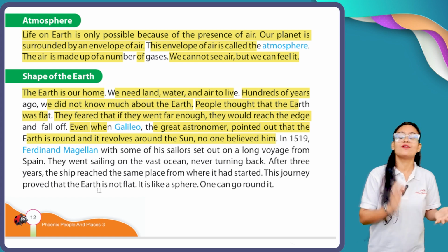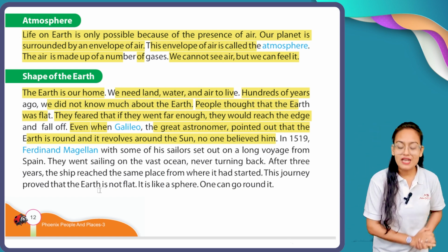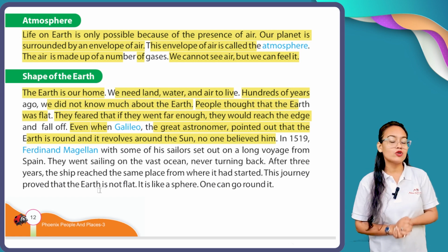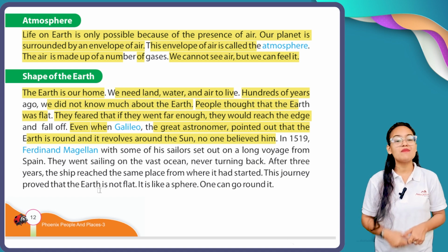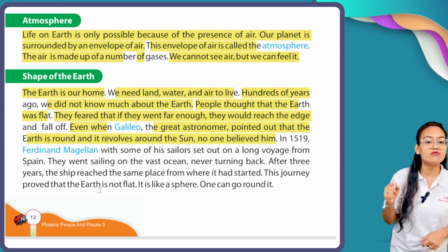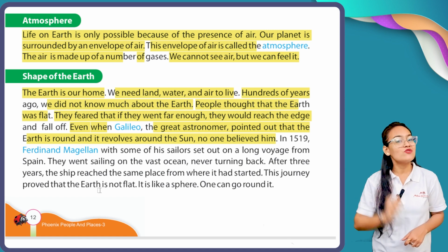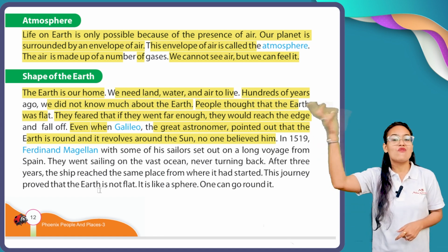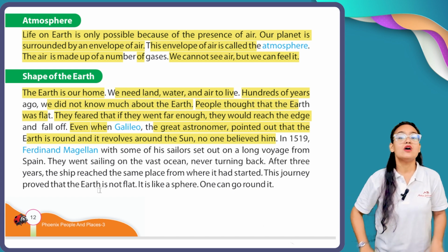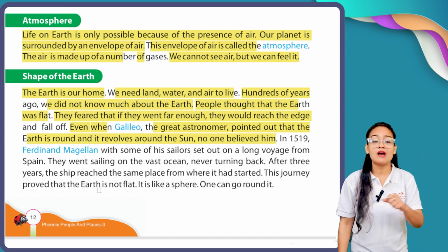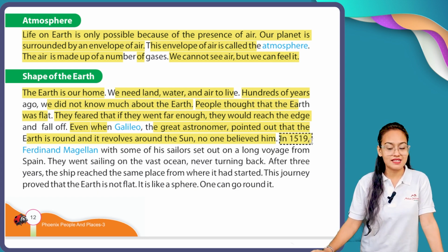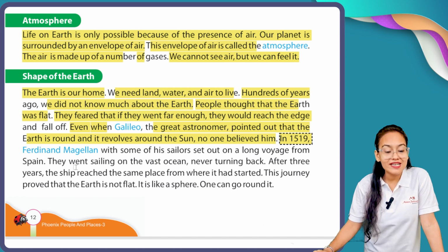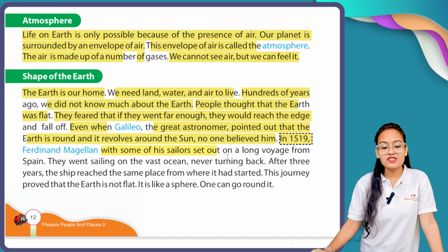Galileo was one of the greatest astronomers. When Galileo told that our earth is not flat in shape, it is round in shape, and earth is continuously revolving around the sun, no one, even his own family, believed him. In 1519, Ferdinand Magellan with some of his sailors set out on a long voyage from Spain.